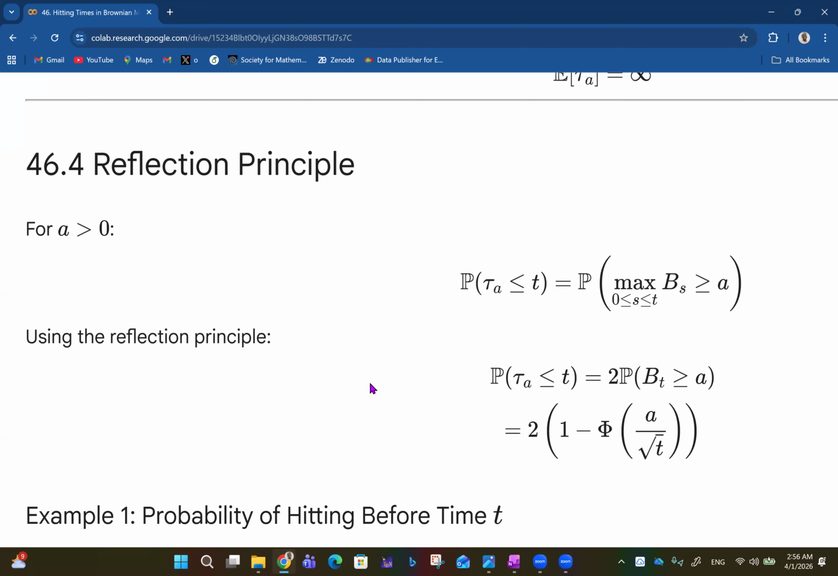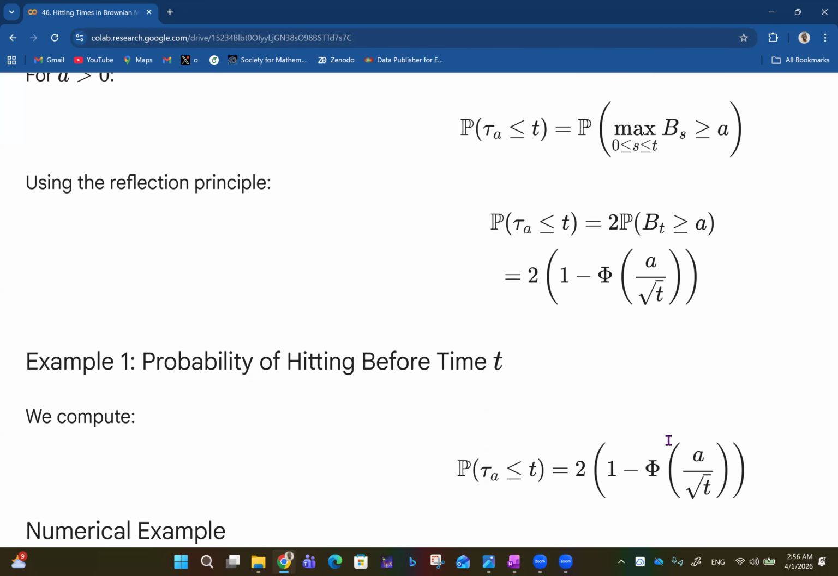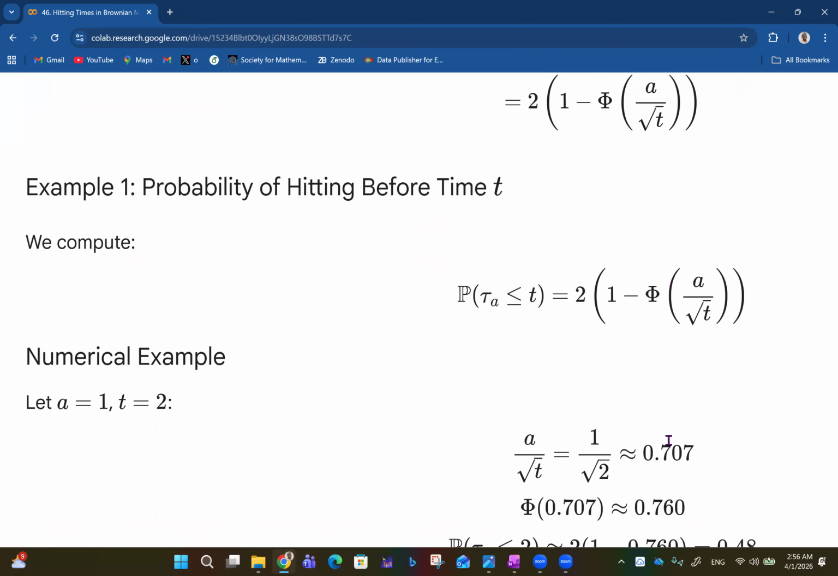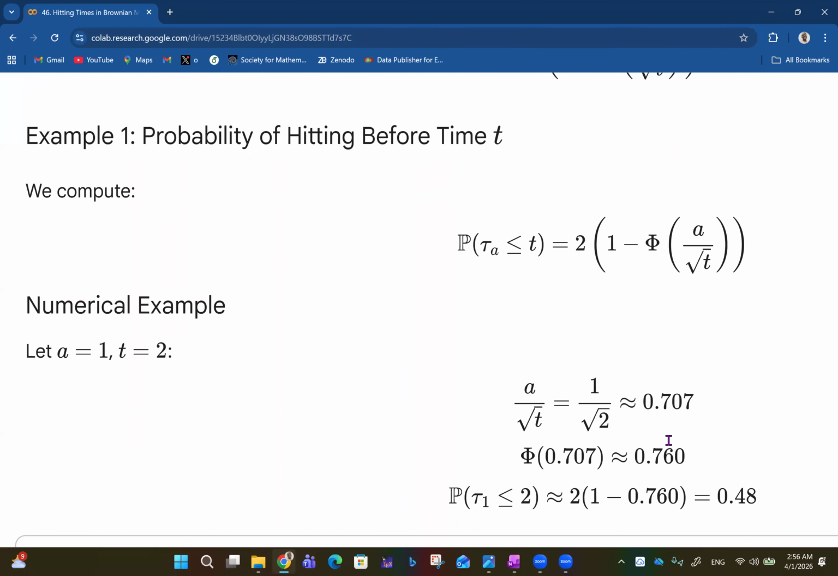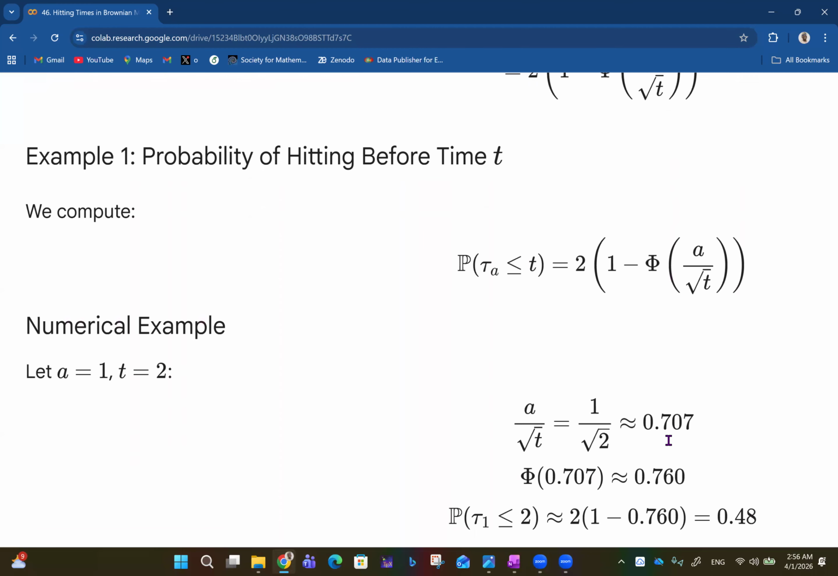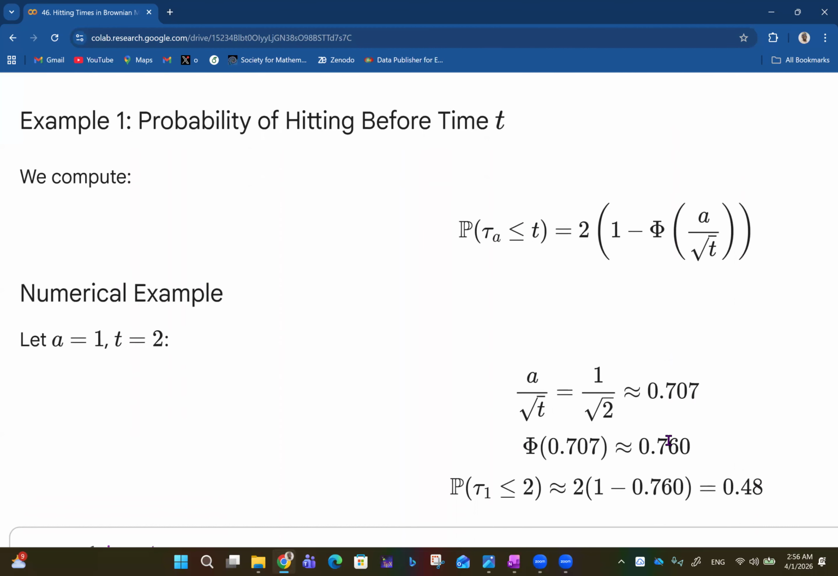So using the reflection principle, we can then say that the probability that tau_a is less than or equal to t is the same thing as 2 times the probability that B_t is greater than or equal to a, which is then equal to 2 times (1 minus Phi of a over root t). We had several examples of this in the last video, so you want to check that out in case you've not seen the video on the reflection principle in Brownian motion.